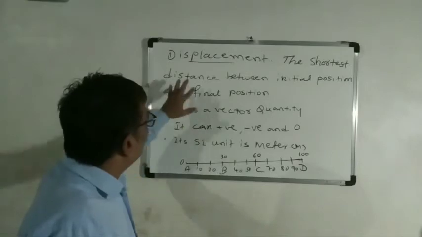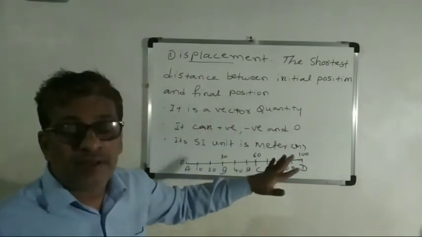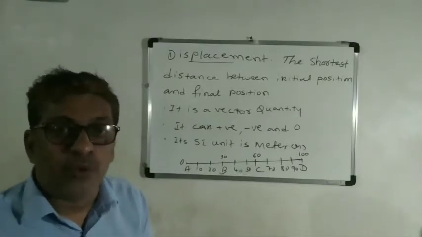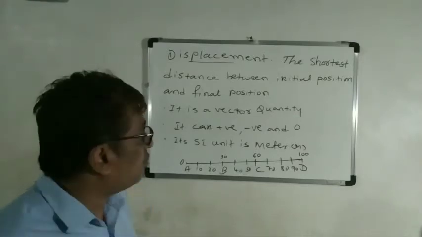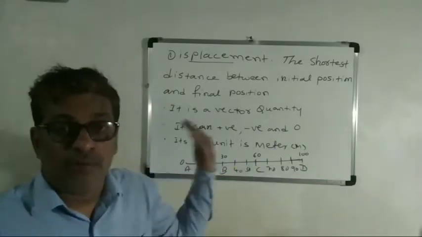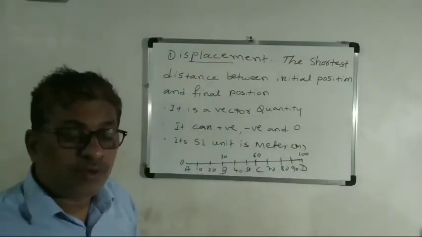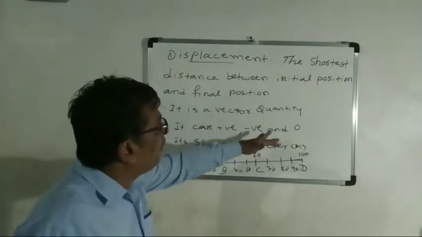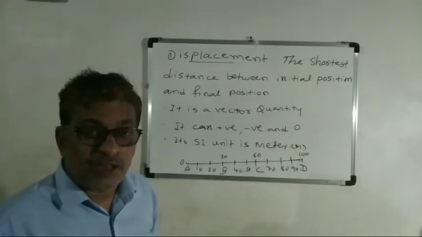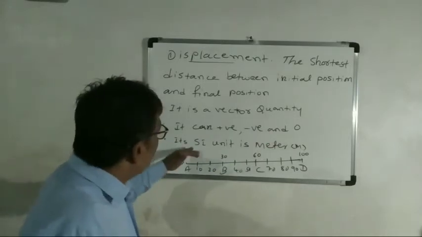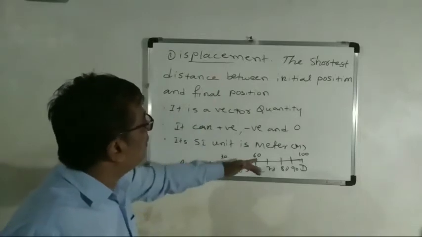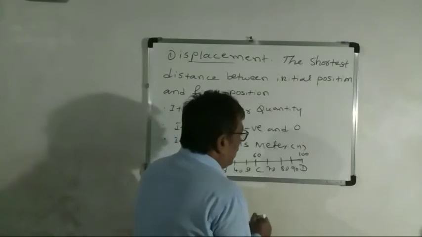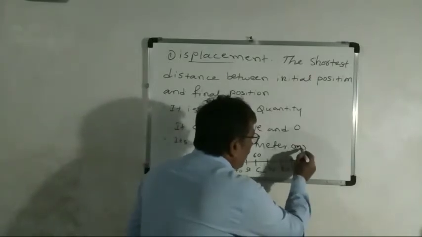Now you see the other points of displacement. It is a vector quantity. Vector quantity means it has magnitude, value, as well as direction. Which direction? Whether forward, backward, upward, downwards. It can be positive, negative, and zero also. Its SI unit is the same as distance, meter, denoted as small m.